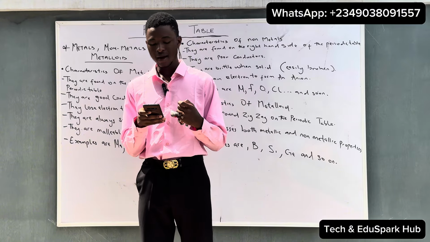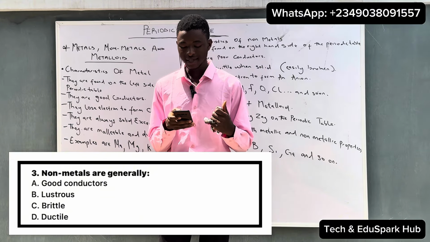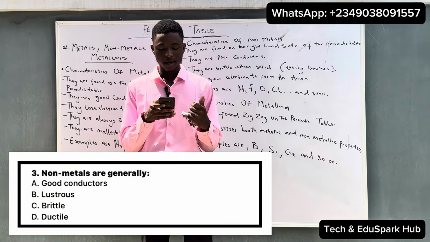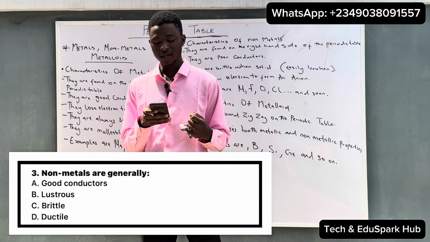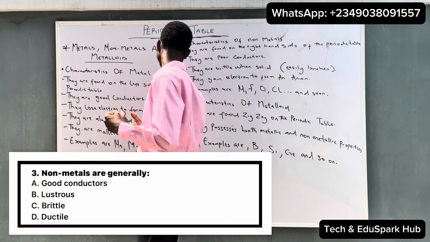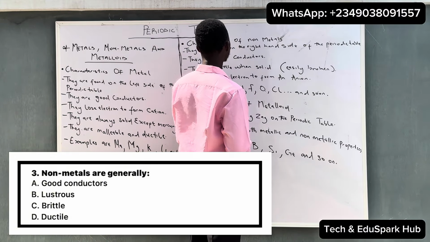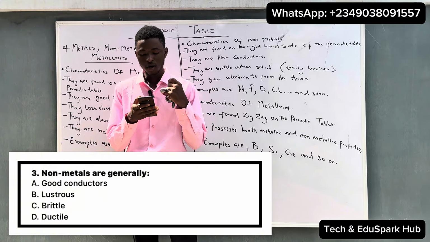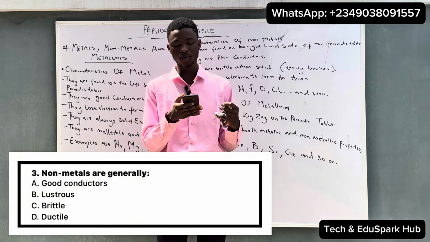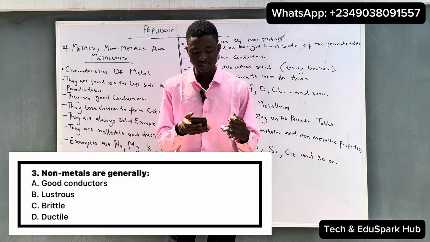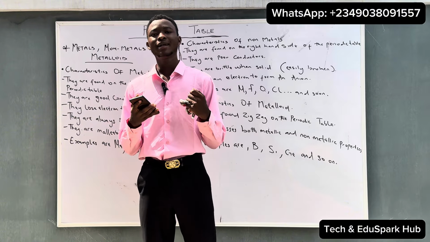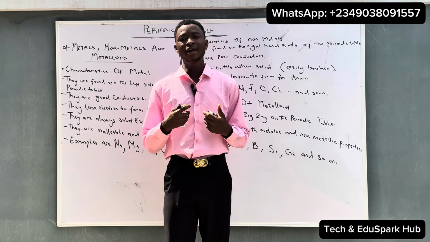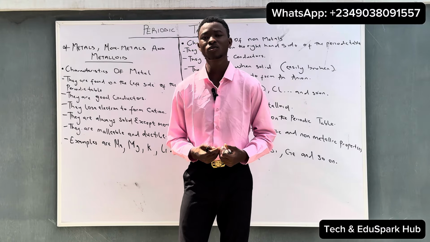And the last question we have says that non-metals are generally A. good conductors, B. lustrous, C. brittle, and D. ductile. From what we discussed earlier, we said non-metals are what? They are brittle when they are solid. So option C is correct to this kind of question. Non-metals are brittle, which means they are easily broken when they are solid. And that will be all on metalloids, non-metals, and metals. And this will be all on the periodic table.